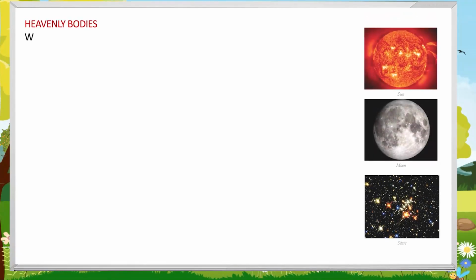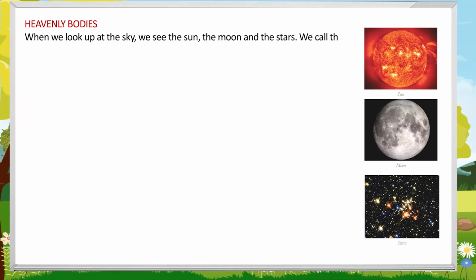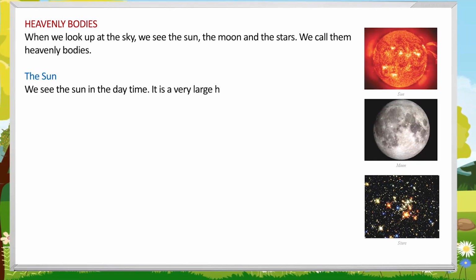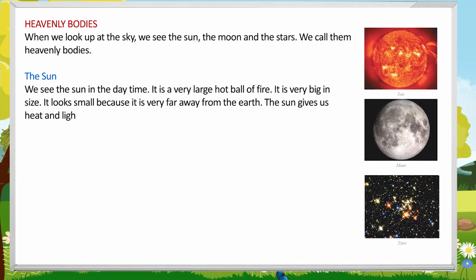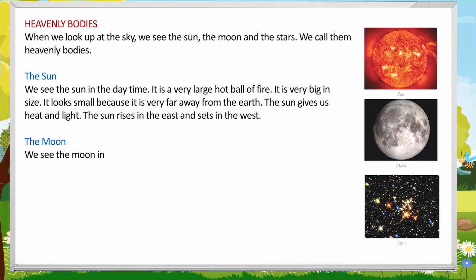Heavenly bodies. When we look up at the sky, we see the sun, the moon and the stars. We call them heavenly bodies. The sun. We see the sun in the daytime. It is a very large hot ball of fire. It is very big in size. It looks small because it is very far away from the earth. The sun gives us heat and light. The sun rises in the east and sets in the west.